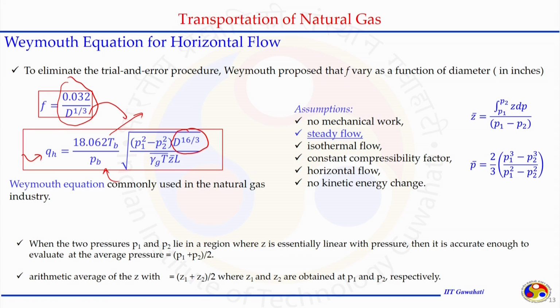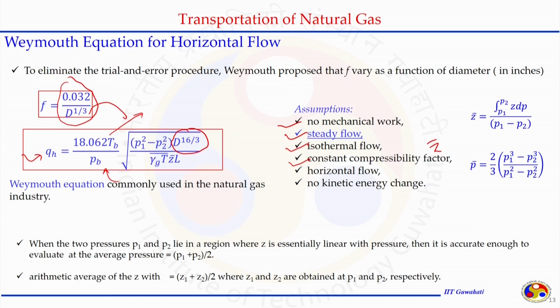The Weymouth equation is commonly used in the natural gas industries to establish the relationship between Q, pressure, temperature, diameter of the pipe and other properties. But this equation is under certain assumptions. What we assumed: no mechanical work is done, steady flow is happening, isothermal condition is assumed. So, T is either isothermal constant temperature or T bar is chosen to represent the flow.